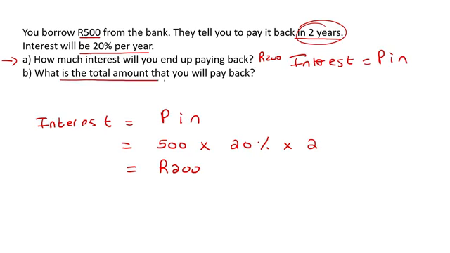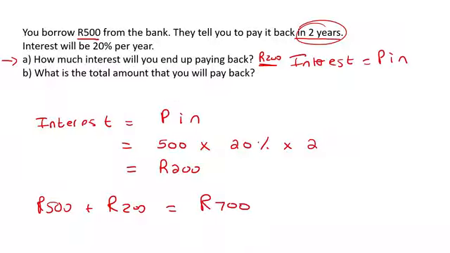Now it says, what is the total amount that you will pay back? Well, think about this. How much did you borrow? You borrowed 500 Rand. And then how much interest did they add? 200 Rand. So you're going to take 500 Rand plus the 200 Rand, and you now need to pay back 700 Rand.